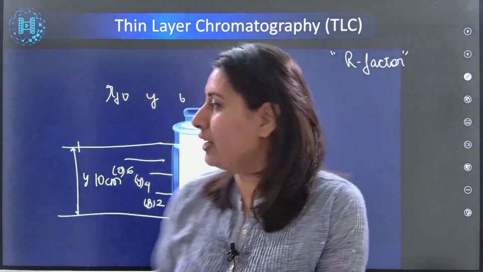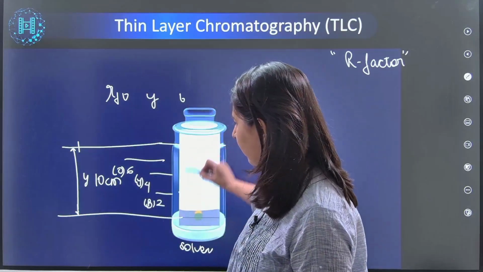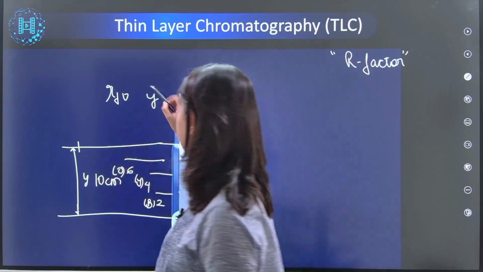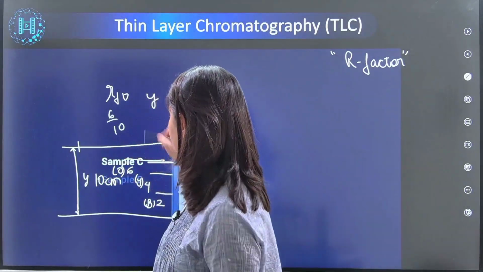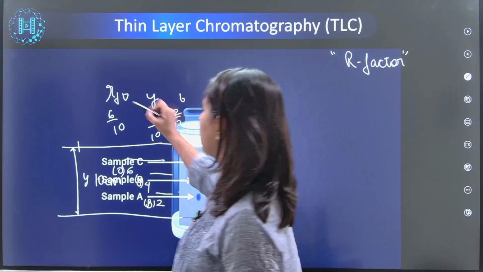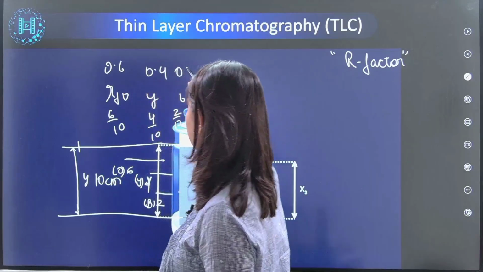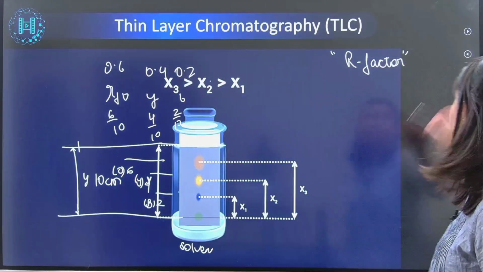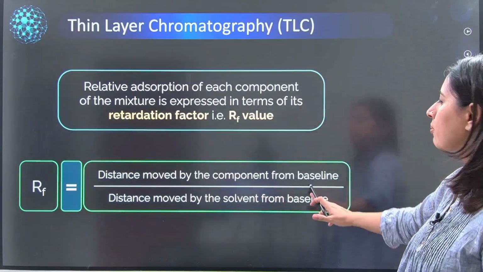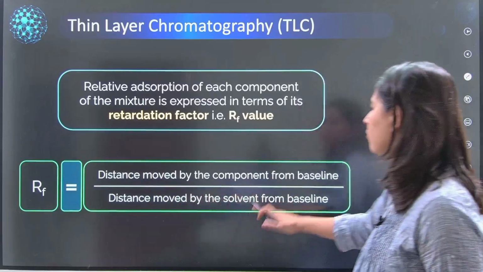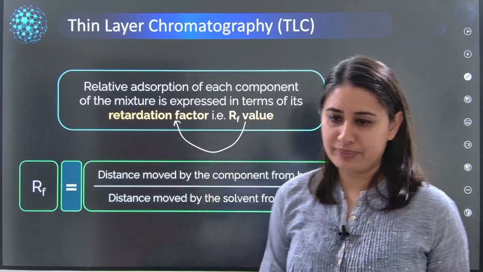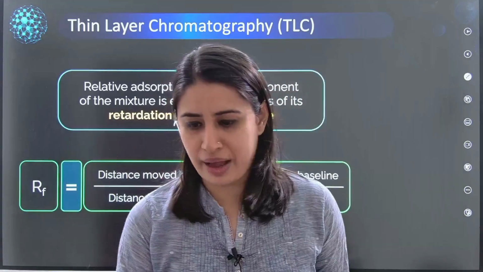So R factor will be distance traveled by your color divided by the distance traveled by your solvent. So it will be for orange 6 by 10, for yellow color 4 by 10, for blue color 2 by 10. So 0.6, 0.4, 0.2. That is something that you should know. R factor questions are quite probable, which can come from here. Distance moved by the component from the baseline divided by the distance moved by the solvent from the baseline. RF is nothing but retardation factor. All right. This is your thin layer chromatography.